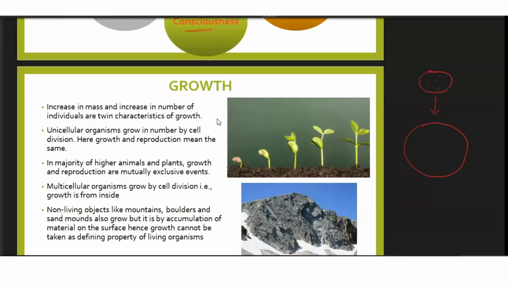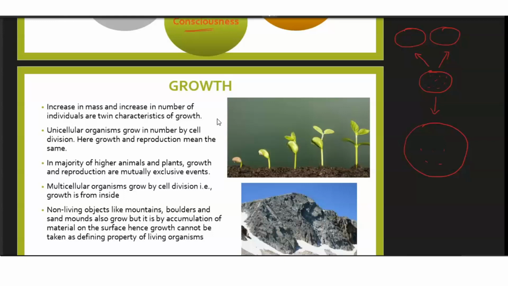But we can also say it is growth when it divides into two cells, then also we say that it has shown growth, isn't it? Because in our body, our cells are dividing. One cell becomes two cells, two cells become four cells. So that division of the cells is actually causing the growth inside our body. This is how we grow. So the division of cells can be called growth, and the increase in the mass of a particular cell can also be termed as growth.